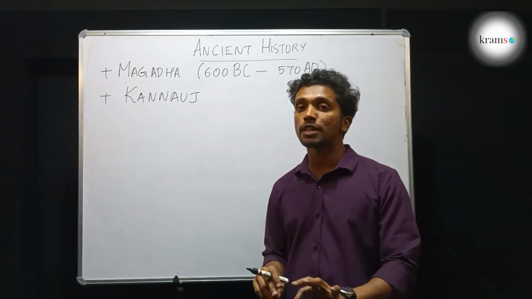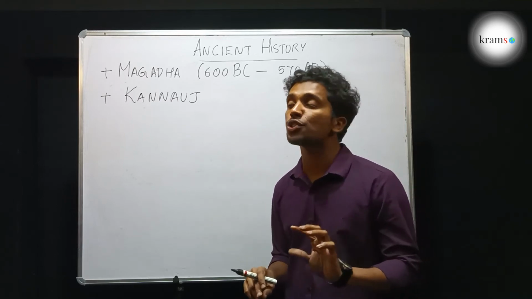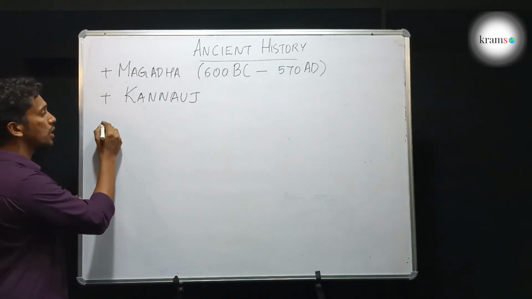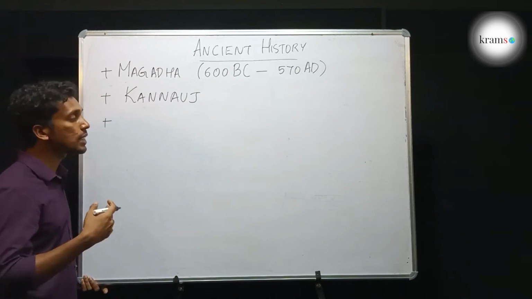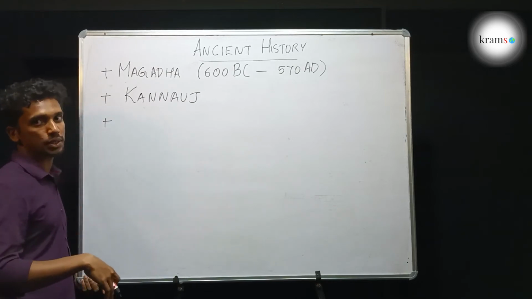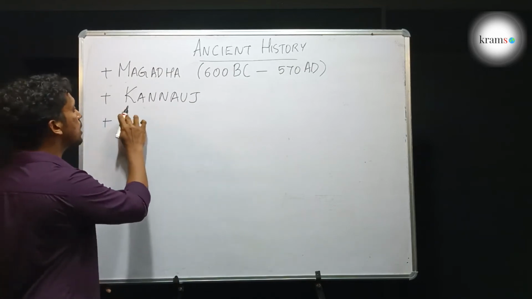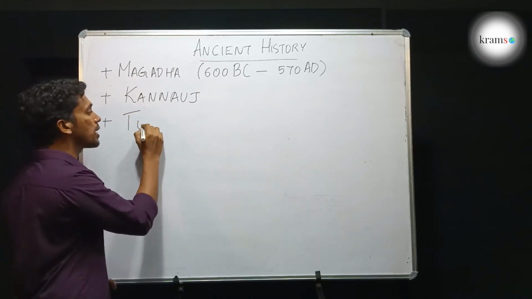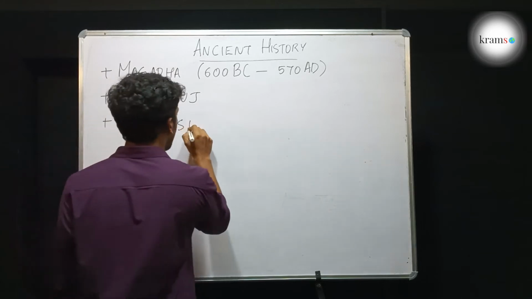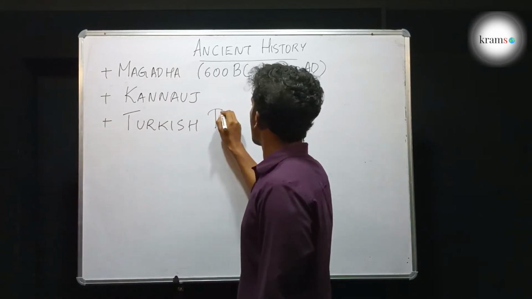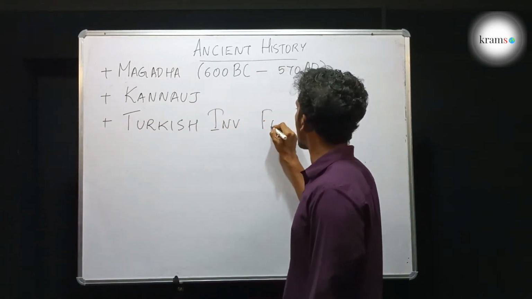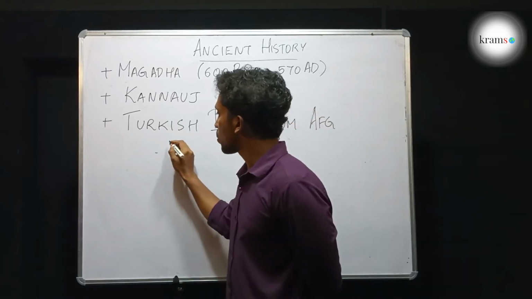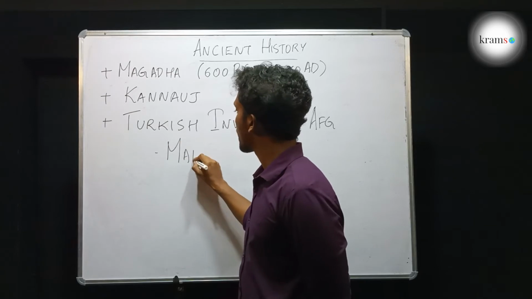These clans were defeated because of the invasion of some rulers from the Afghanistan region. These rulers from the Afghanistan region belong to the Turkish race. We will see in detail later. So there were two sets of Turkish rulers from Afghanistan who had invaded India. Turkish invasion from Afghanistan. The first one was Mahmud Ghazni.